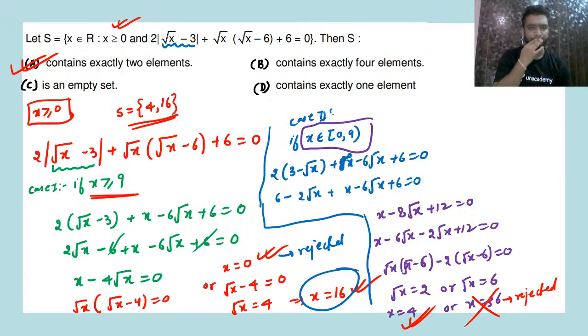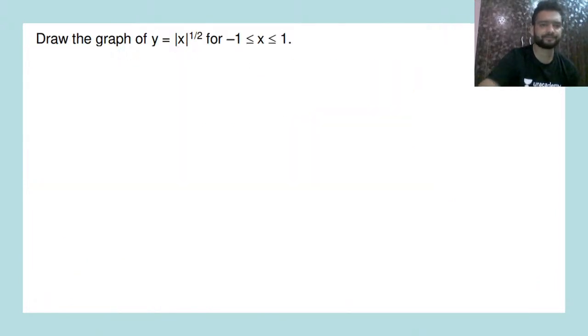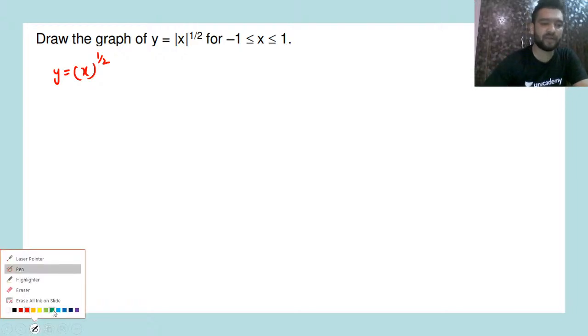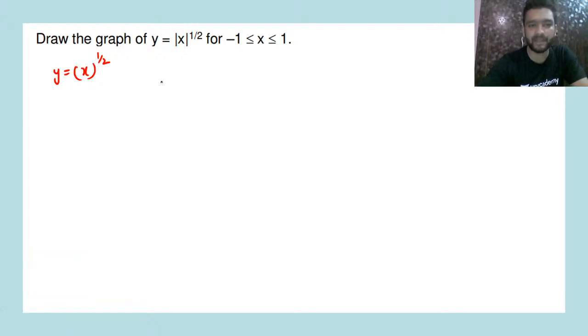All right. Now moving ahead, we have to draw the graph of y is equal to mod of x raised to power 1 by 2 for x belonging to minus 1 to 1. Alright, so for this we'll use graphical transformation. First of all, we'll draw the graph of y is equal to x raised to power 1 by 2. So when we draw the graph of y is equal to x raised to power 1 by 2, this is the graph that we'll get from 0.